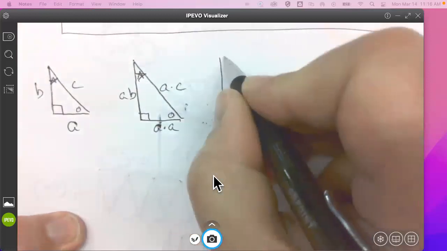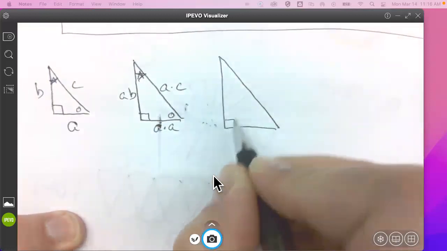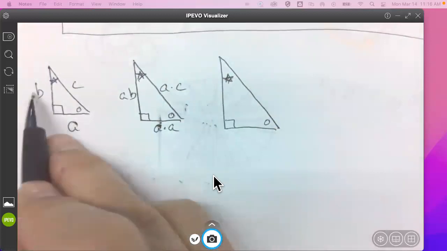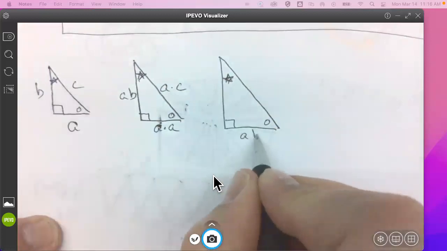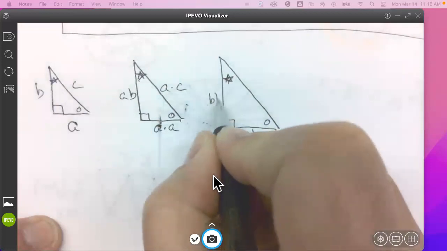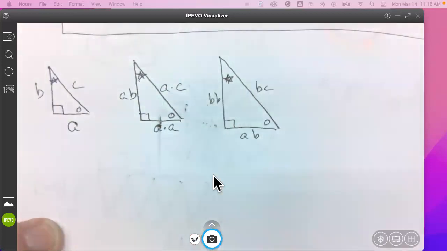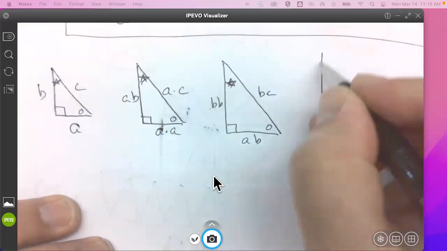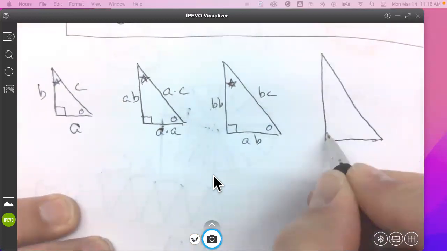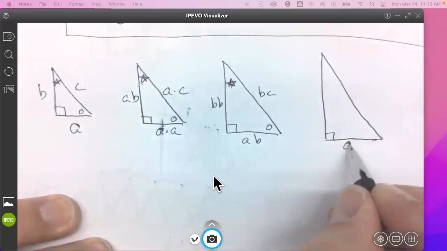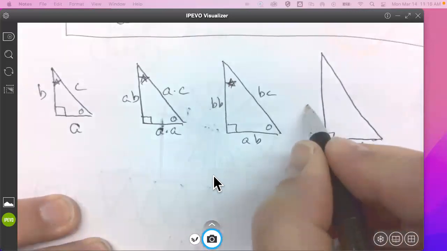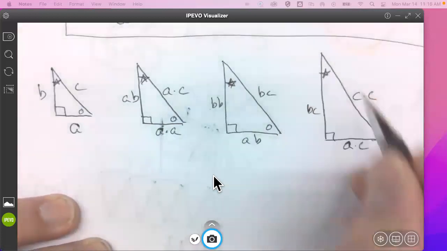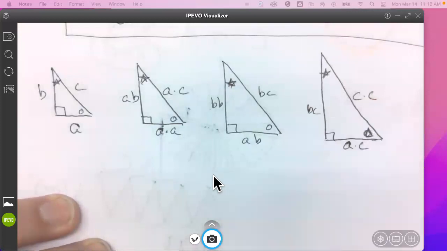Now I'm going to create another similar triangle. So it's got the same angles because it's similar. And this time I'm going to take my A, B, C, and I'm going to multiply them times B. So AB, BB, BC. Do it one more time. Any guesses what I'm going to multiply by? C is correcto. So I'm going to multiply this. I'm going to get AC, BC, CC. And again, the triangles are similar, so my angles stay the same.